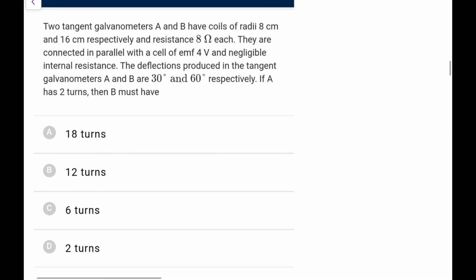Next one. Two tangent galvanometers A and B have coils of 8 and 16 cm and resistance 8 ohm. They are connected in parallel with a cell of EMF 4 volt and negligible internal resistance. The deflections produced in the tangent galvanometers are 30 and 60 respectively. If A has 2 turns, then B must be.